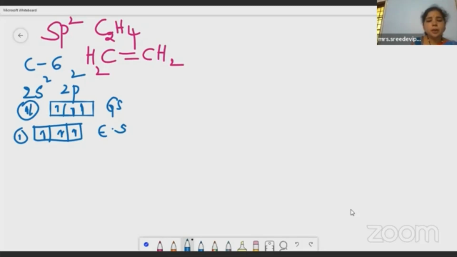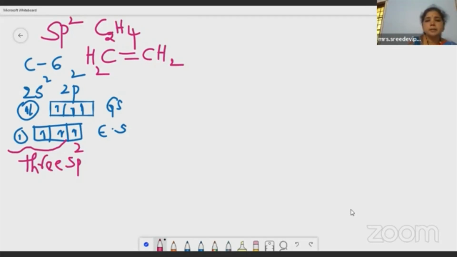Yes, it is sp2 hybridization. One s orbital combines with 2 p orbitals, forming 3 sp2 hybrid orbitals. Clear? 3 sp2 hybrid orbitals. Please carefully look at the screen. The 2 carbon atoms individually undergo sp2 hybridization. People will be thinking, how are 6 sp2 hybrid orbitals formed? There are 2 carbons here, and in each carbon, sp2 hybridization takes place separately.